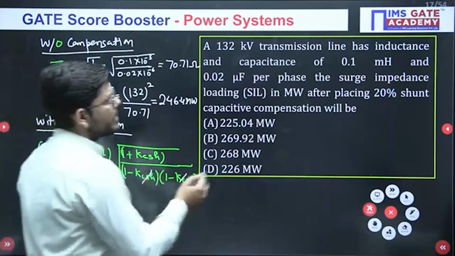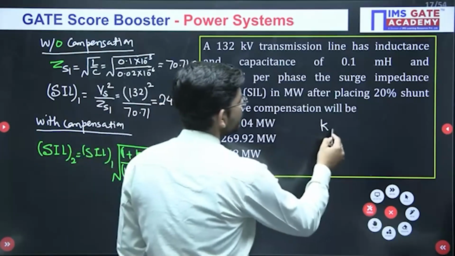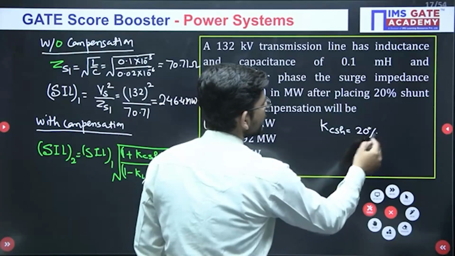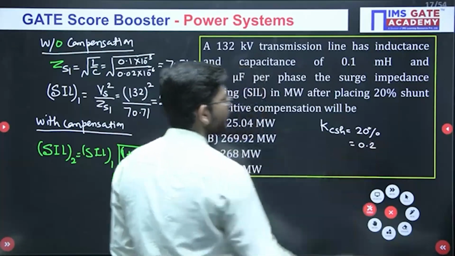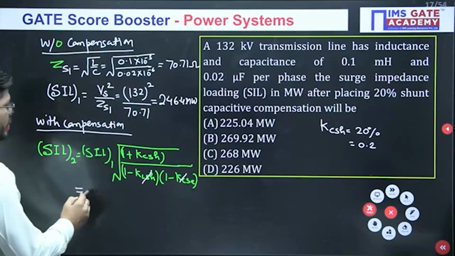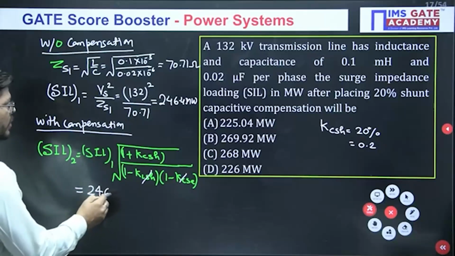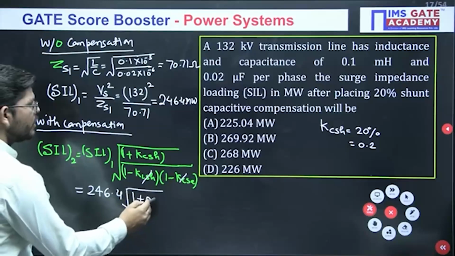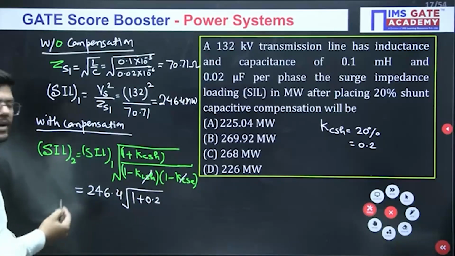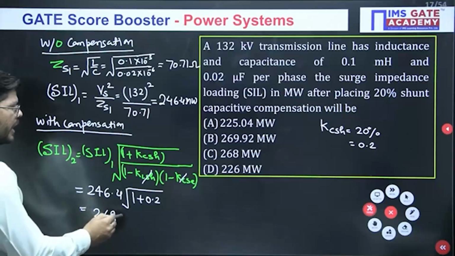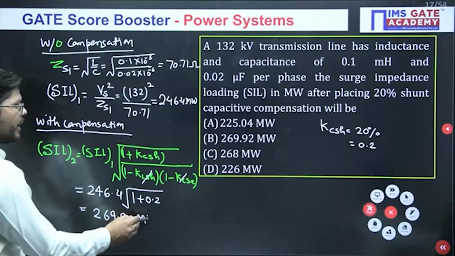We have been given that we are providing 20% shunt capacitance, so it will be 20% or 0.2. So now just see what is SIL1. It is 246.4 times the square root of 1 plus 0.2 only, because these other values we will not be using. When you solve it, you will get 269.92 megawatt.